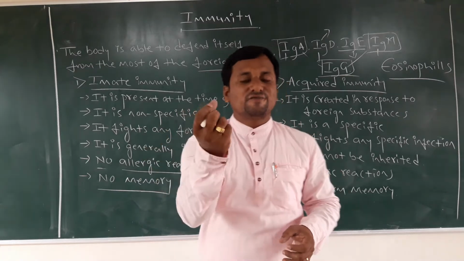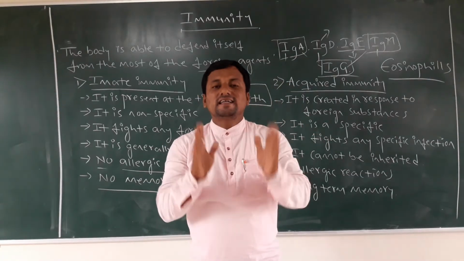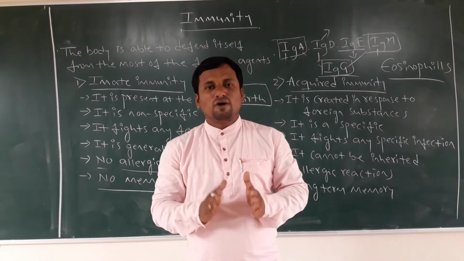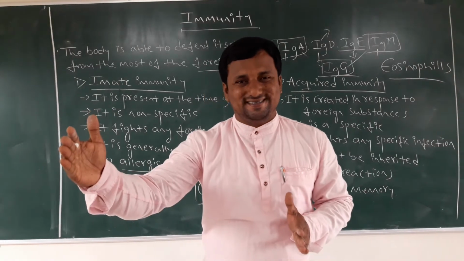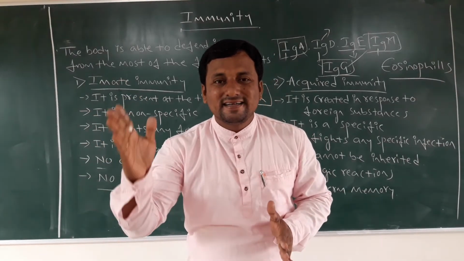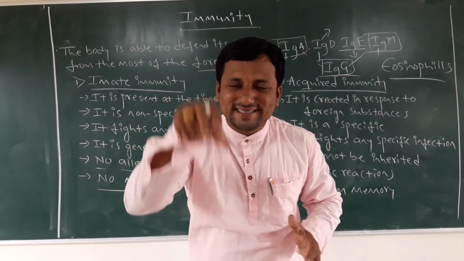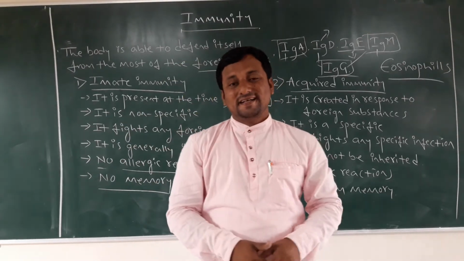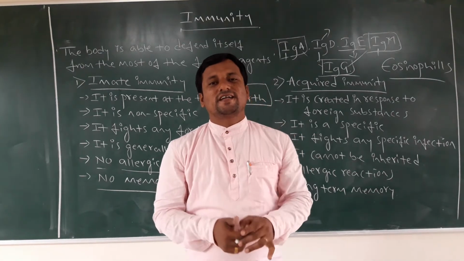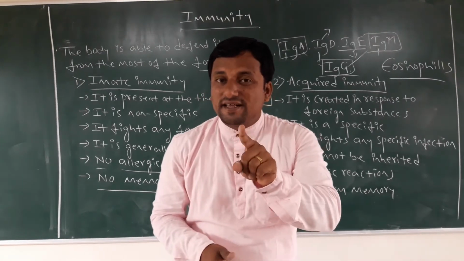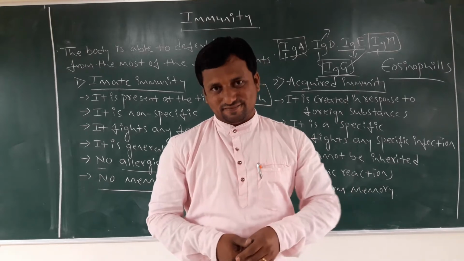Then when we suffer a second time, our body immediately gives a response. Why? Because those cells against the rhinovirus were already produced in our body. This type of condition we call primary memory and secondary memory.